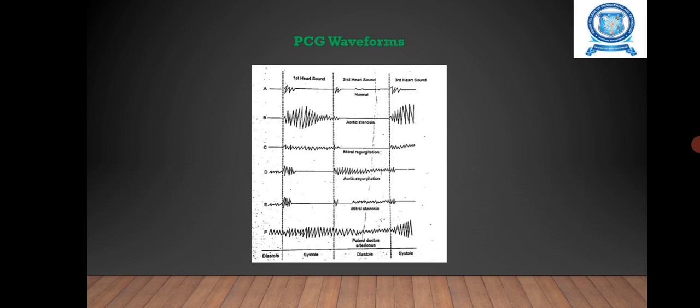Then the next one is the third heart sound. It is due to the cessation of ventricular filling. That means it is heard in children and patients with left ventricular failure due to rapid inflow of blood from the atria into the ventricles. Here also the frequency is below 30 Hz. The duration is 0.1 to 0.0 seconds. It also starts 0.12 to 0.18 second after the onset of the second heart sound. It is best heard at the apex in the left lateral position after lifting the legs.